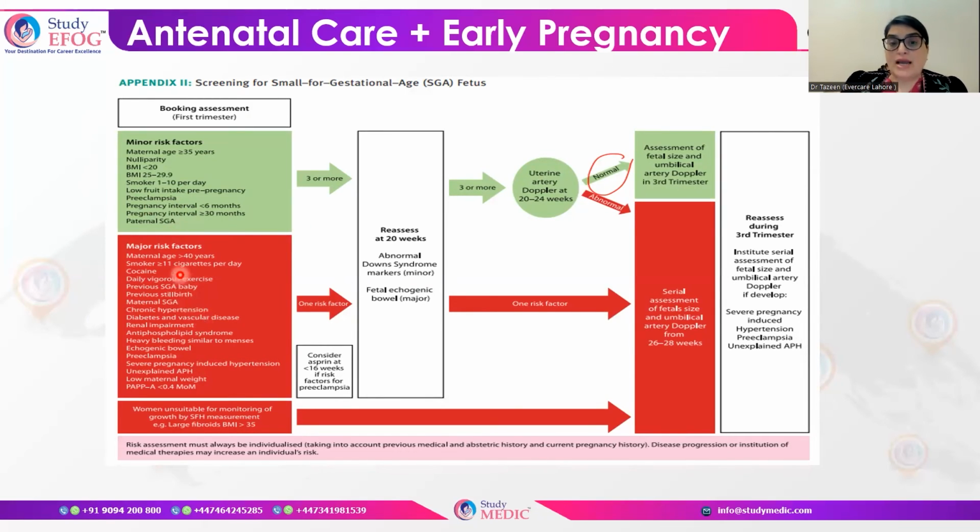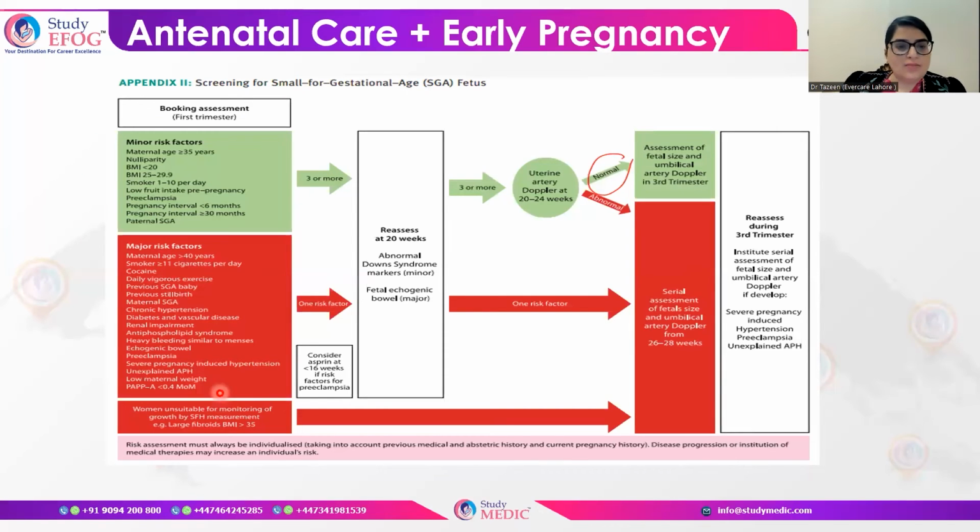What actually comprises major risk factors? They are maternal age, as I already told you, which should be more than 40, smoking more than 11 cigarettes per day, cocaine abuse, daily vigorous exercise, previous small for gestational age baby, previous stillbirth, maternal small for gestational age, chronic hypertension, diabetes and vascular disease, renal impairment, antiphospholipid syndrome, then heavy bleeding similar to the menses,